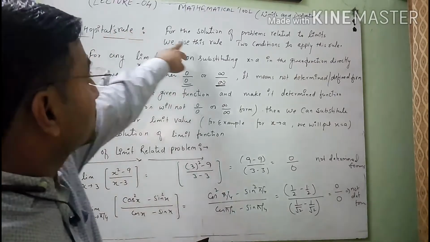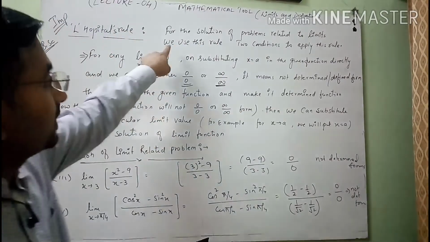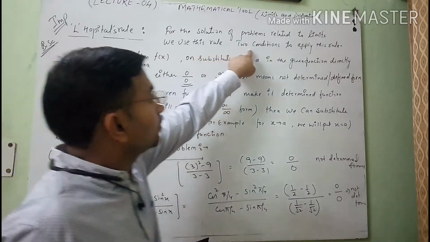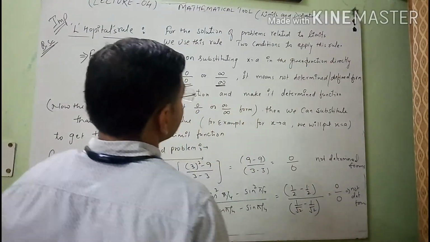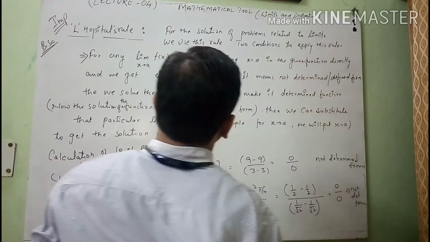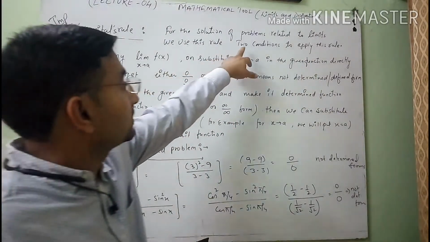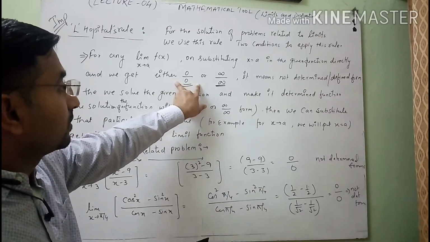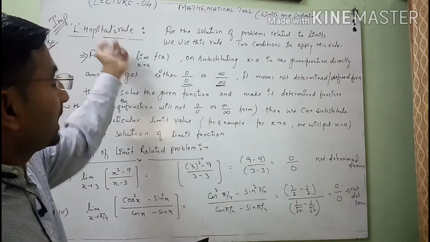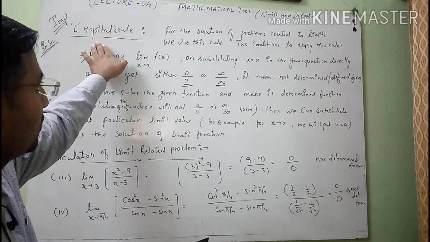So see here, for the solution of problems related to limits, we use this rule. There are two conditions to apply this rule. First, after substituting the value, the function should be 0 upon 0. Then we will use L'Hopital rule.